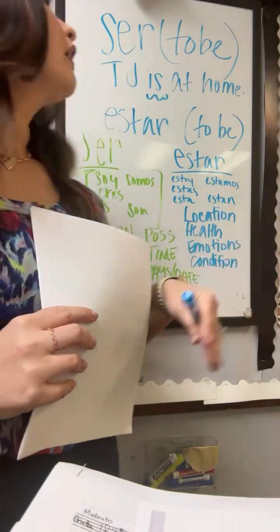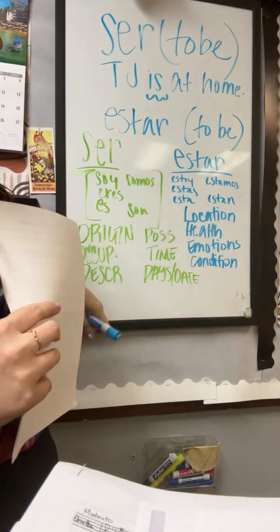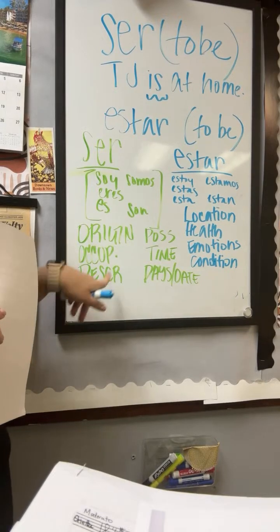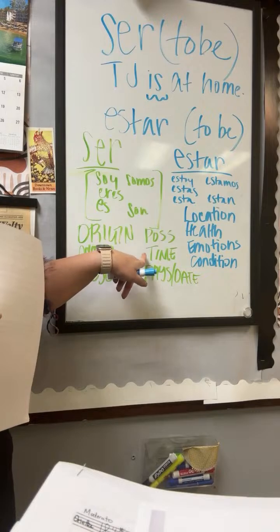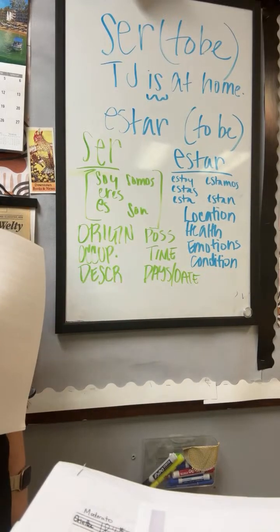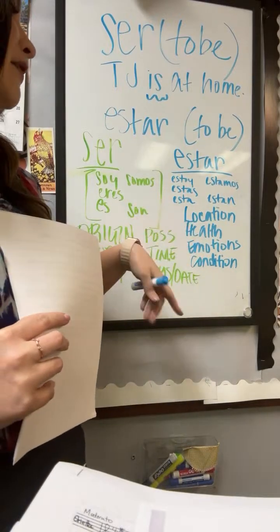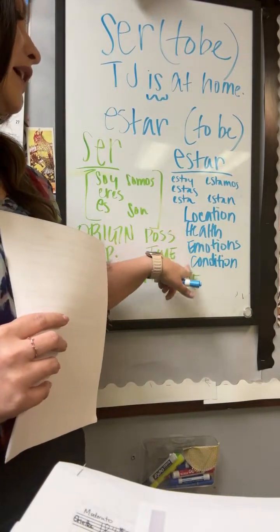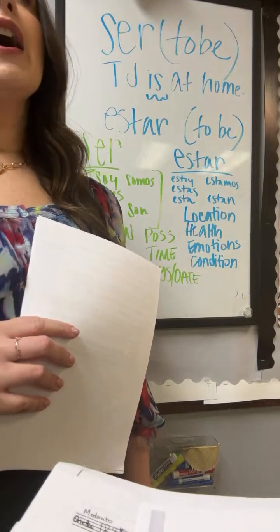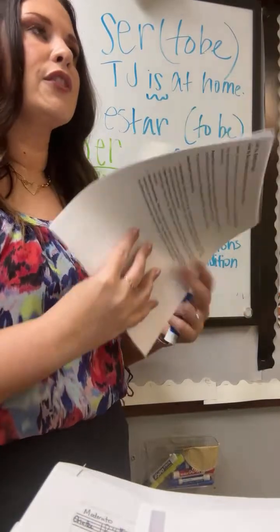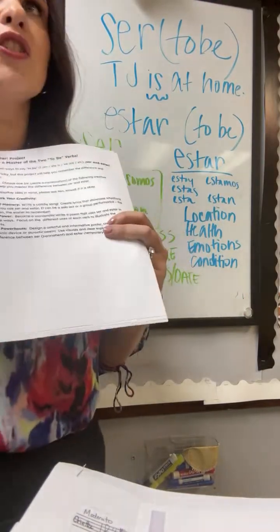So to remember ser, I'm going to say only odd ducks play there daily. Okay? That can be your mnemonic device for ser. And for estar, your mnemonic device could be let him eat cake. Okay? So it does say to do it on a poster.